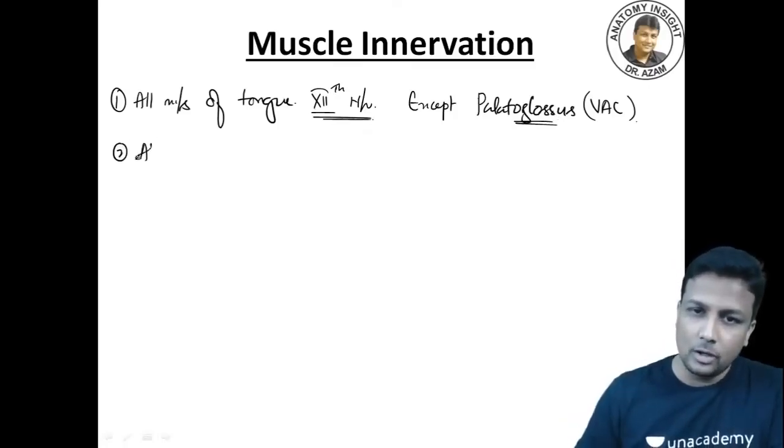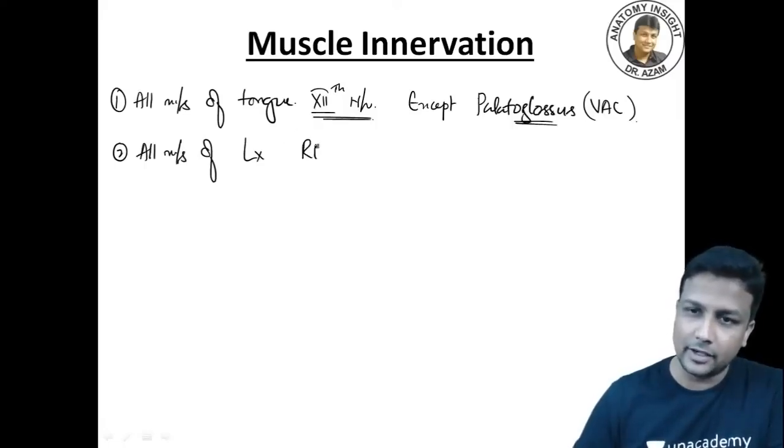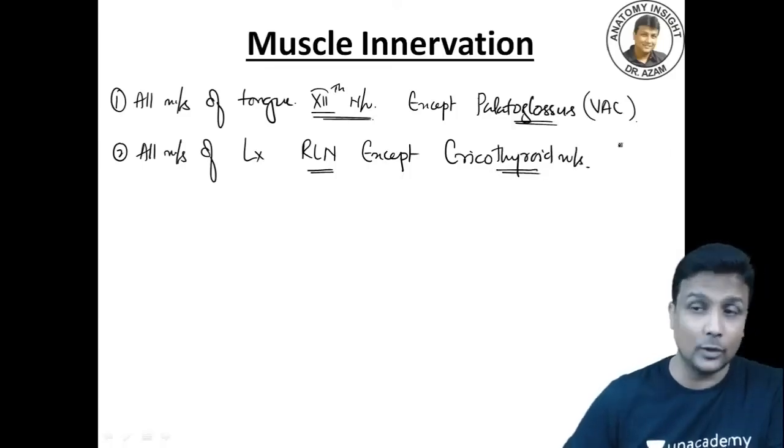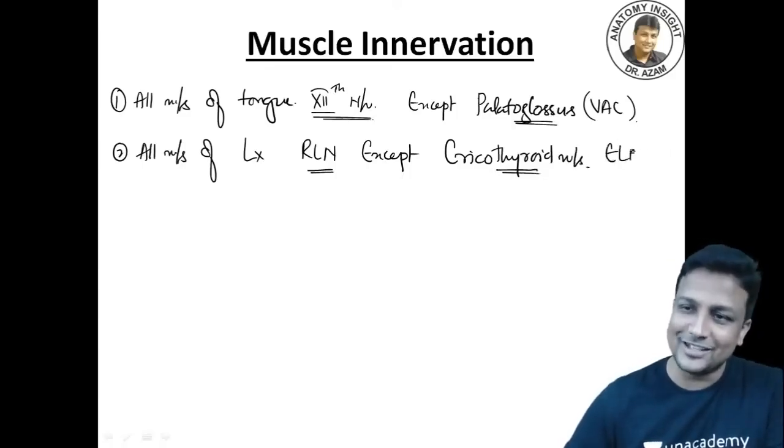Number 2, all muscles of larynx will be supplied by what? All the muscles of larynx will be supplied by a recurrent laryngeal nerve, except for the only and only one muscle, and that will be your cricothyroid muscle. And cricothyroid muscle is the only muscle present outside the larynx. Outside the larynx, yes, external laryngeal nerve. That's the best way to remember.